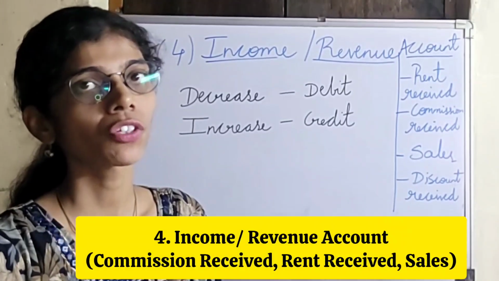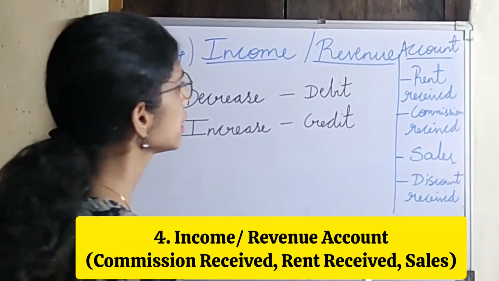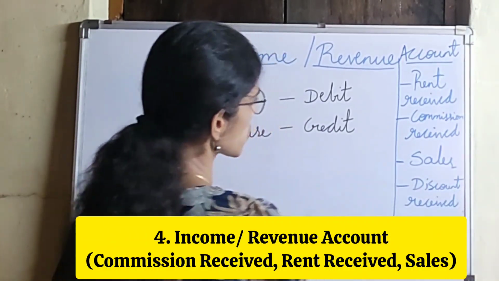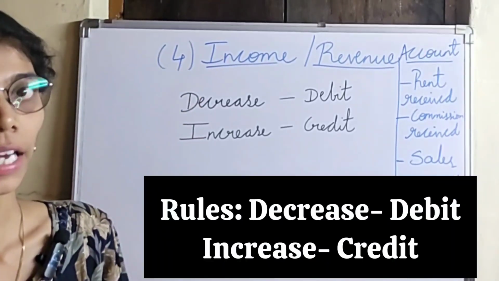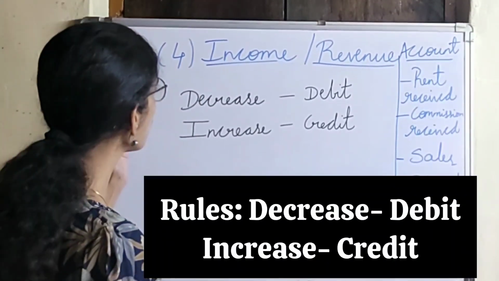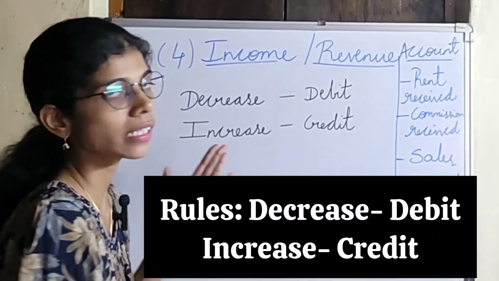So the fourth account which we'll study under modern approach is income or revenue account. So under this account, it includes rent received, commission received, sales, discount received. The rule which is applied by the modern approach under income or revenue account is when the income value decreases, it is debit, and when the income value increases, it is credit.